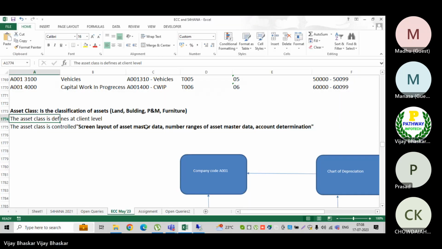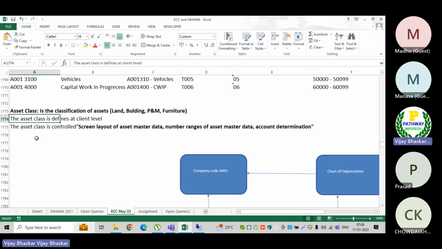Then account determination. What is meant by account determination? If you remember, asset accounting is also a subledger concept. For land, there is no depreciation. For buildings, plant and machinery, each and every asset is classified according to my requirement.